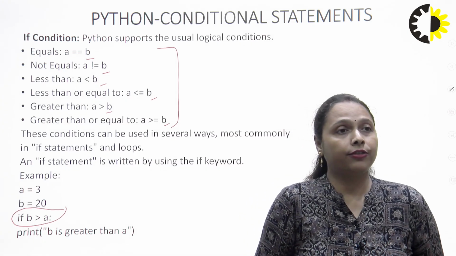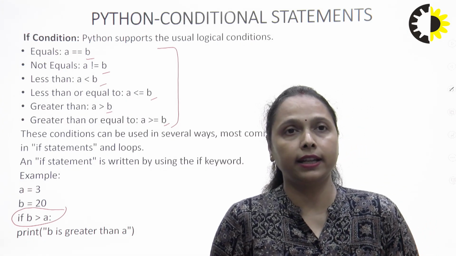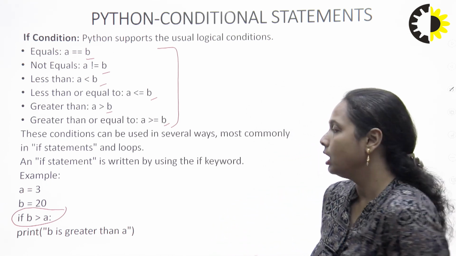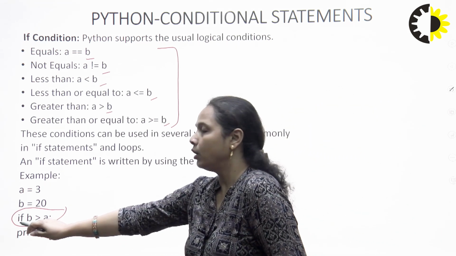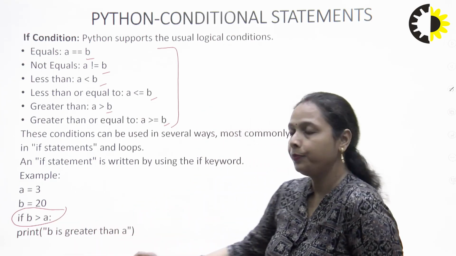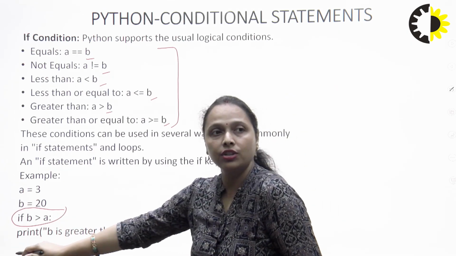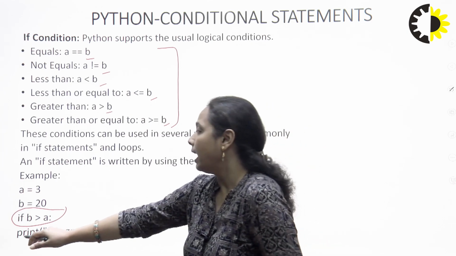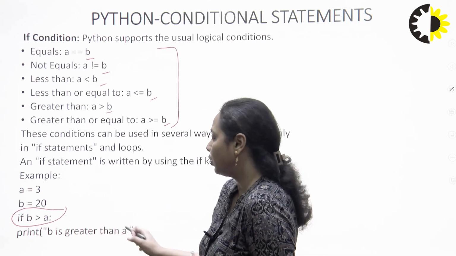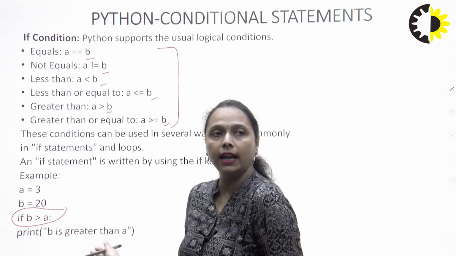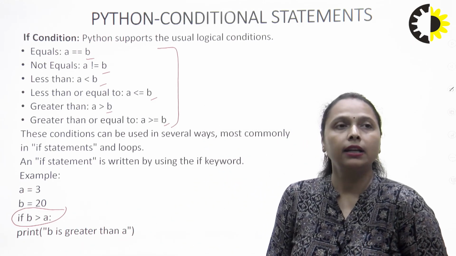So if I want to check a certain condition, and based upon that condition I want to perform a certain operation, what is going to be the syntax? Along with the if keyword, I simply write the condition followed by a colon, and with indentation, or I can say by creating a block, I can simply write print, and whatever data or operation I want to perform, I write within that print statement.